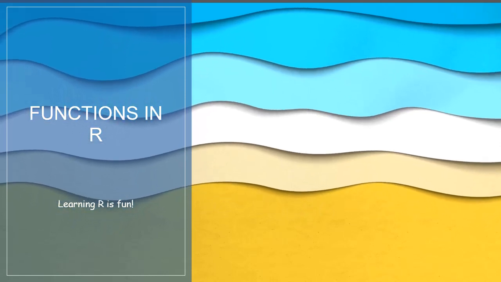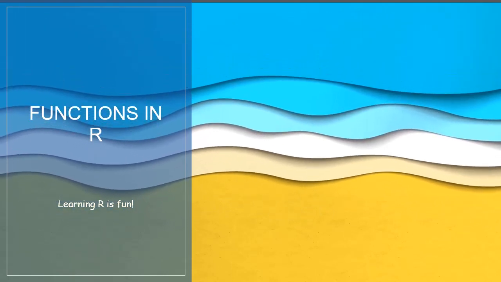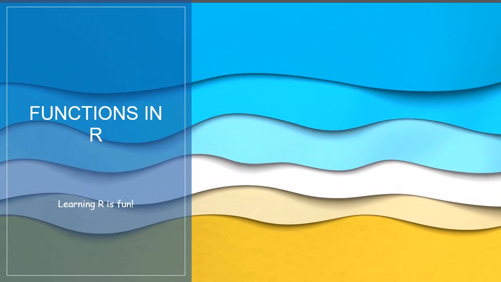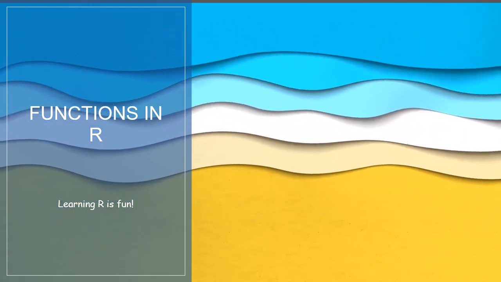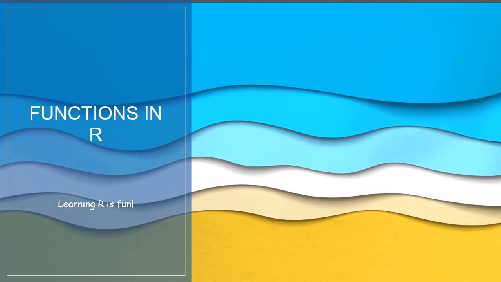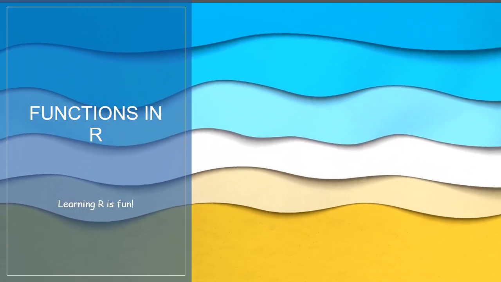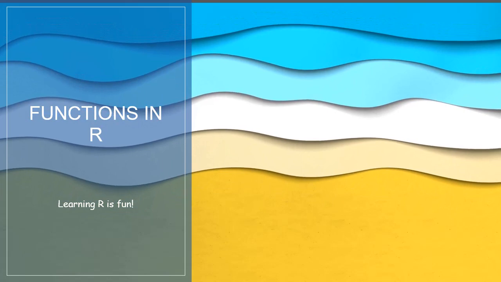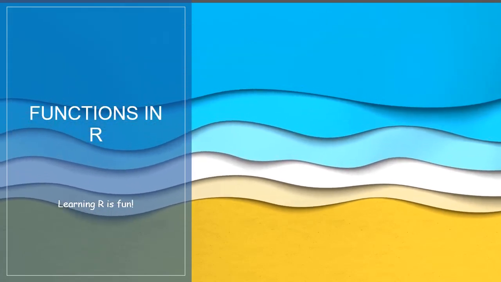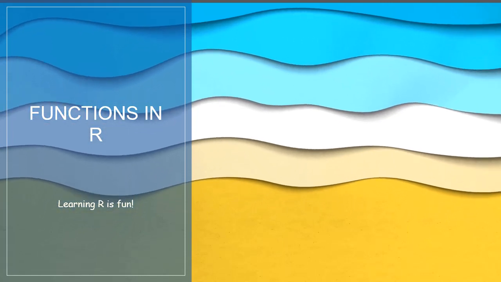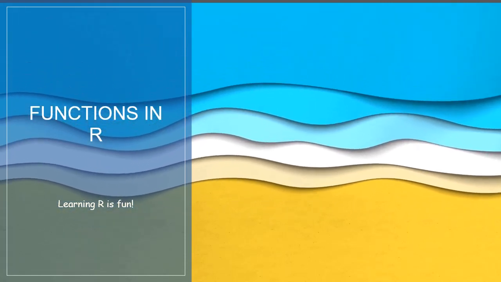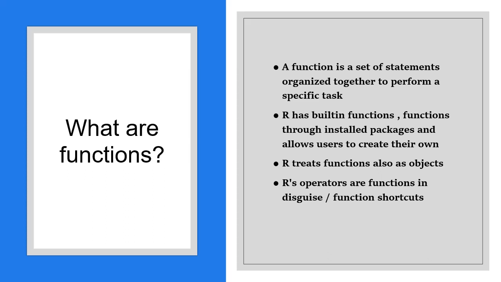In the last videos, we have covered the basic data types in R such as vectors, lists, matrices, arrays and data frames. We have used some functions such as concatenation, the c function, list, matrix, array and data frame, etc. In this video, we will see what are functions and how to create and exploit the functions. A function is a set of statements organized together to perform a specific task.